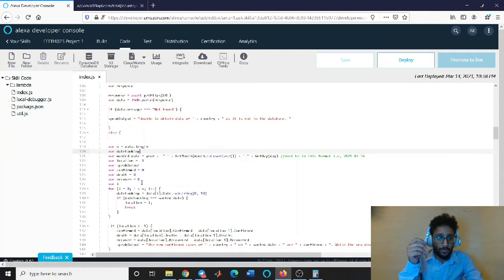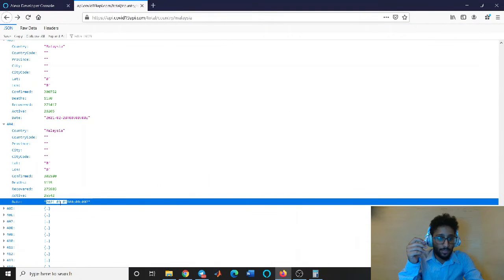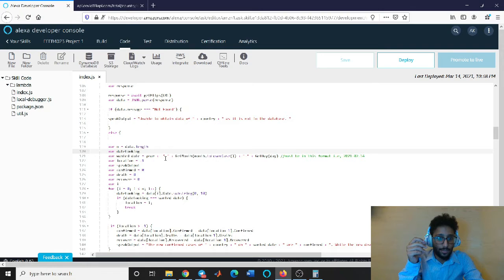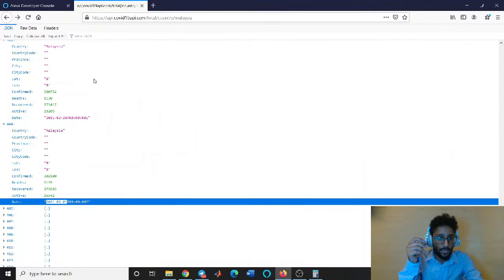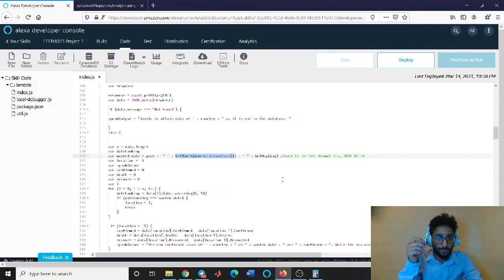So we have the wanted date to be the year, and then dash, and then the month, and we will look into this defined function later on, as well as the get day, and then dash, and then 01.